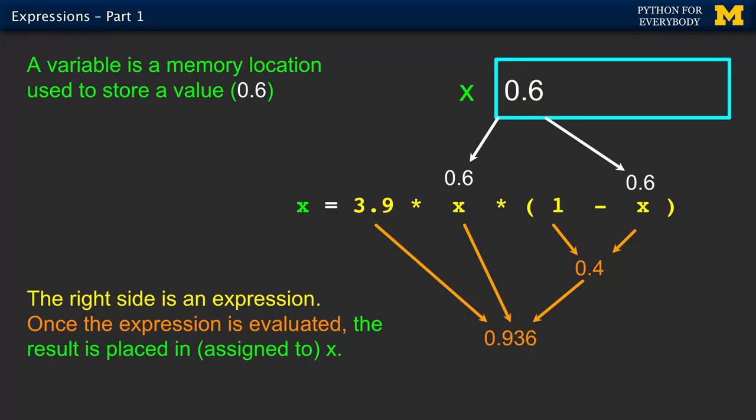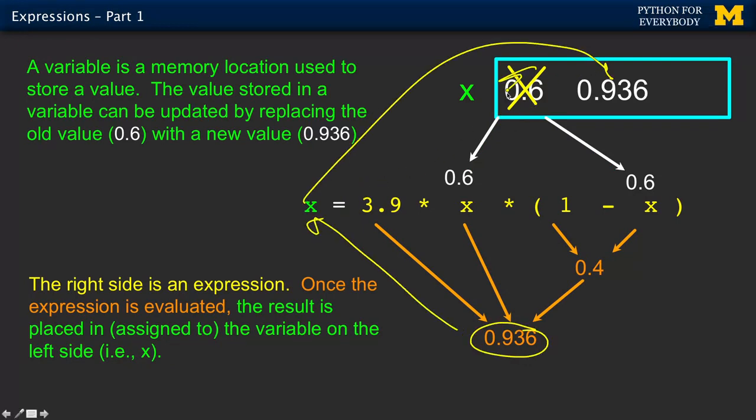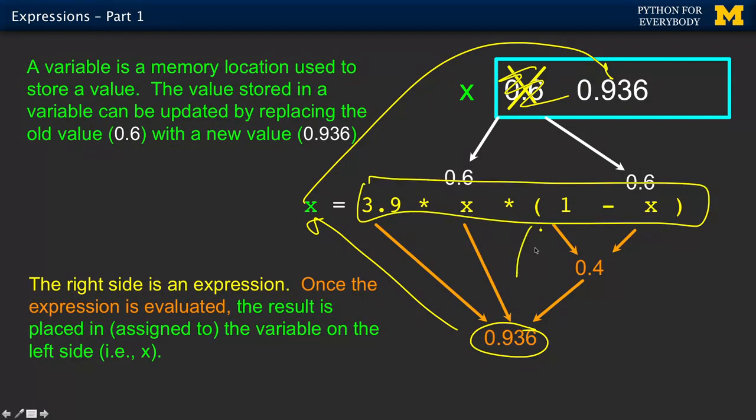And so if, for example, x before this statement started had a 0.6 in it, it's like it firewalls this part off and computes this part here by pulling the 0.6, the old value of x, doing the computation, running through the things, getting the new value, and then after it's got that new value, and only then, does it store the 936 into x, and that overwrites the 0.6 that was in x, okay? So one side finishes, produces a result, and then it can overwrite. It doesn't mean you have to put the variable on both sides, but it's why you can.